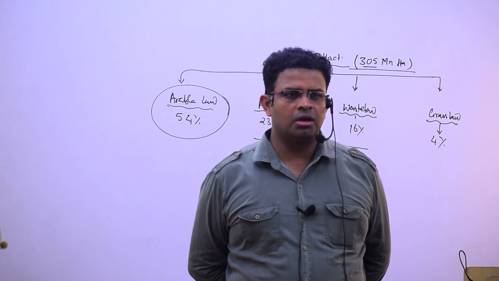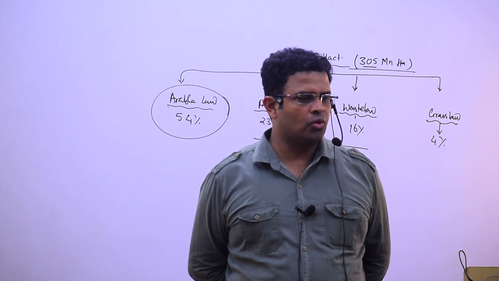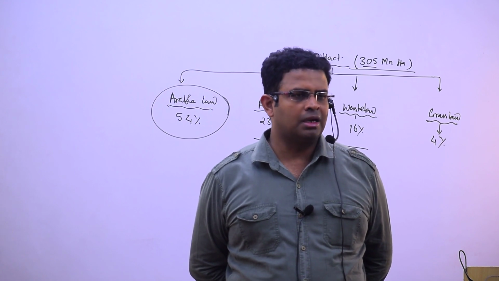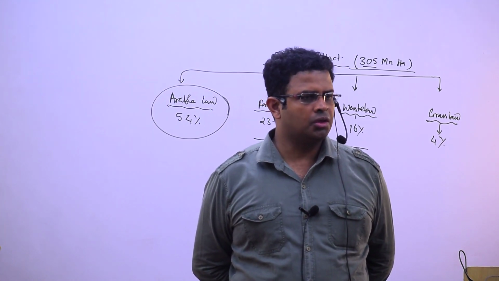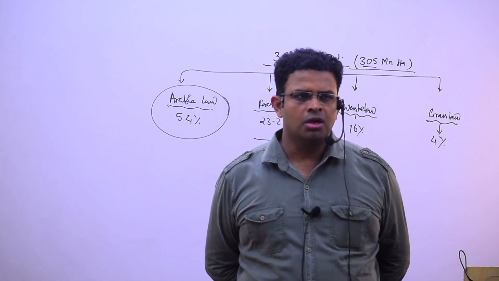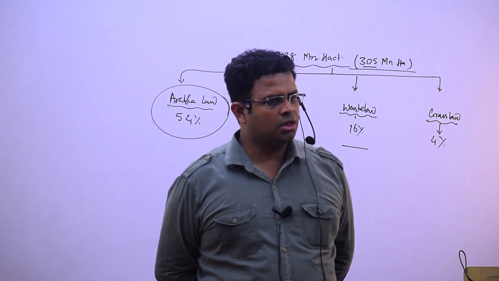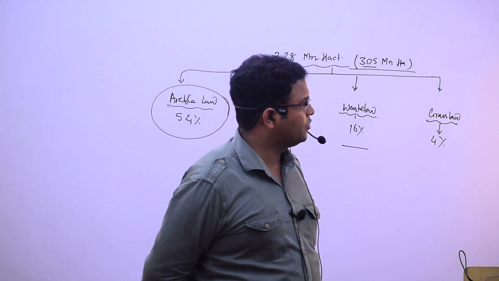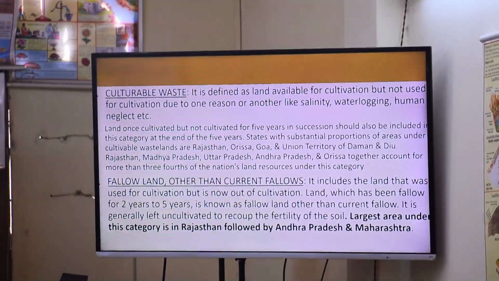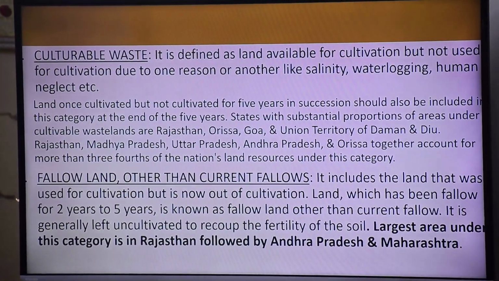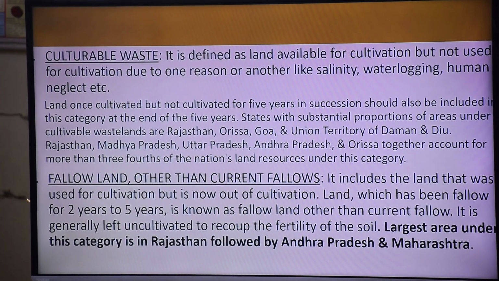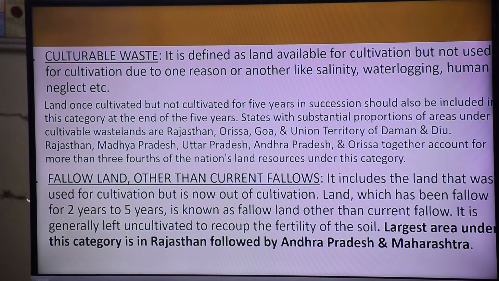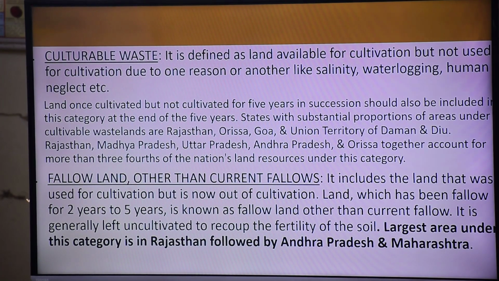And generally, culturable wasteland is where once you have done agriculture, but for at least around 5 years there has been no cultivation. Understood? So it is defined as land available for cultivation but not used for cultivation due to one reason or another: salinity, waterlogging, human negligence, the owner is not doing it.